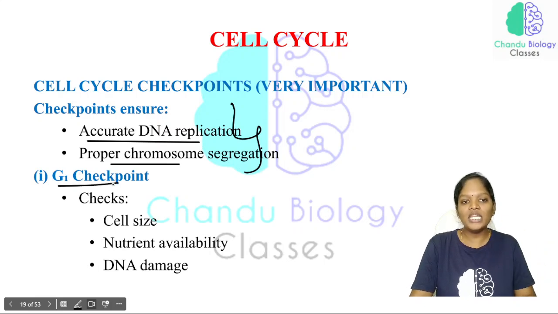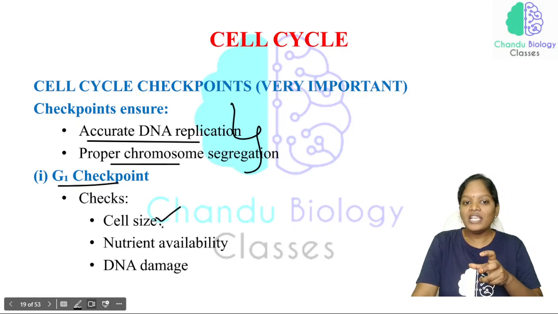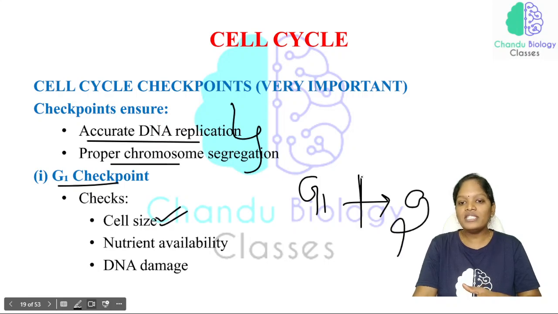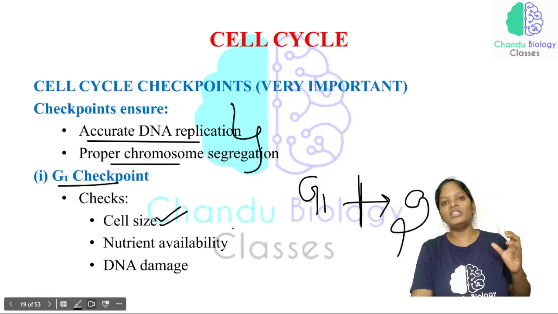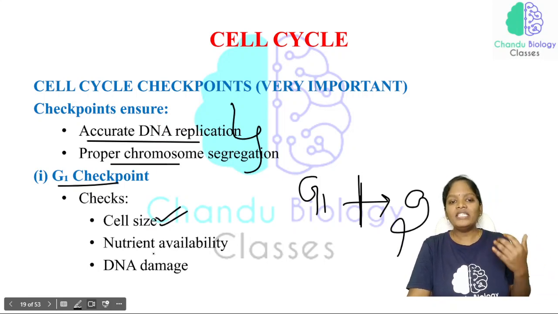Now coming to the G1 checkpoint. This G1 checkpoint checks whether the cell has reached a certain size, because these are the cells entering from the G1 phase to the S phase. They check whether the cell has reached a proper size, and whether the nutrient availability of these cells is proper or not.